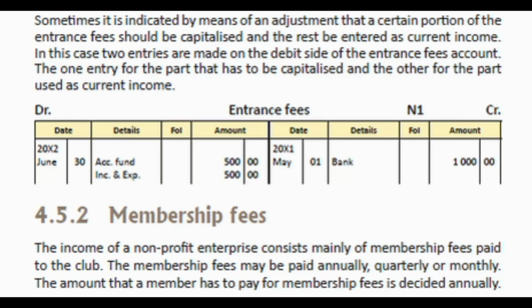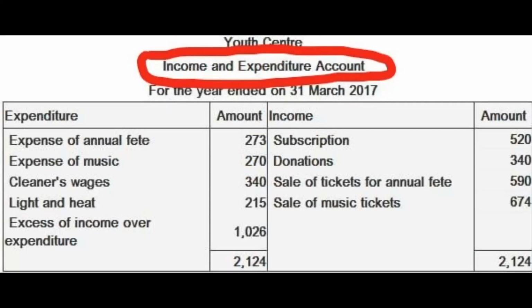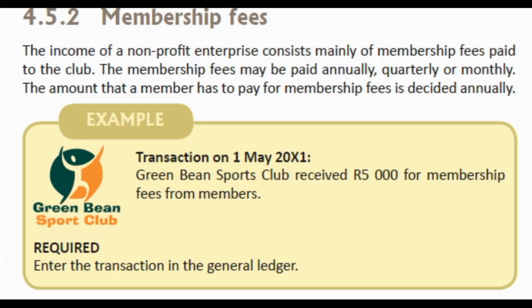In the case of non-profit organizations, we don't call that account, the account in which we calculate the profit, the profit and loss account. We call it the income and expenditure account. And remember, we are going to calculate not the profit, but either a surplus or a deficit. Not a profit or a loss, a surplus or a deficit.